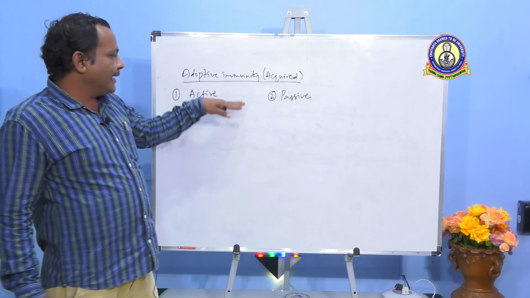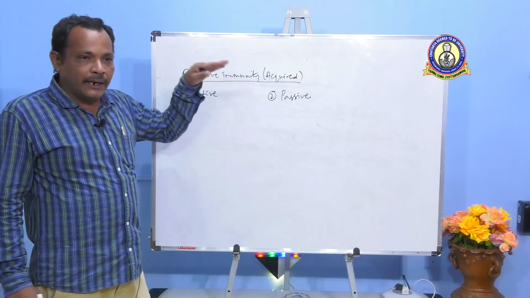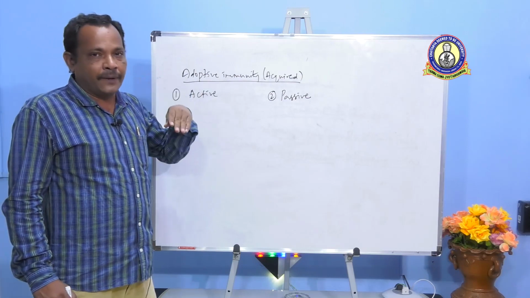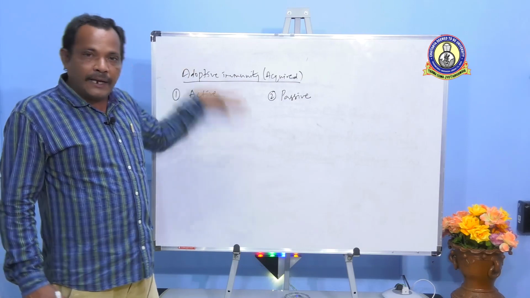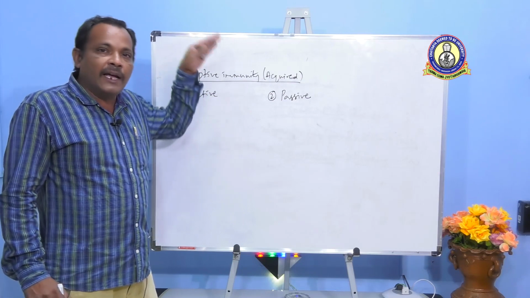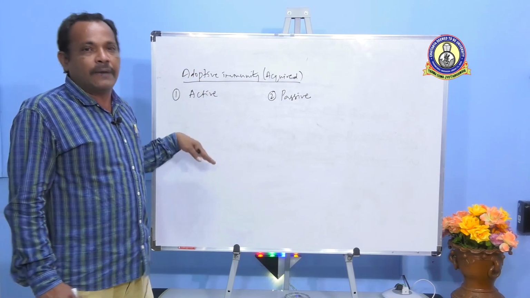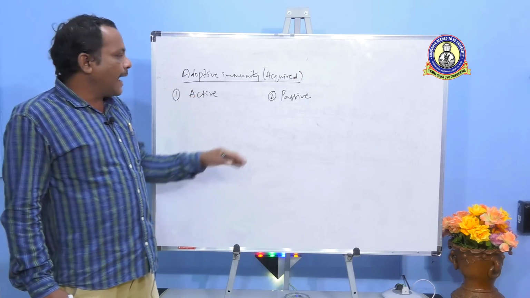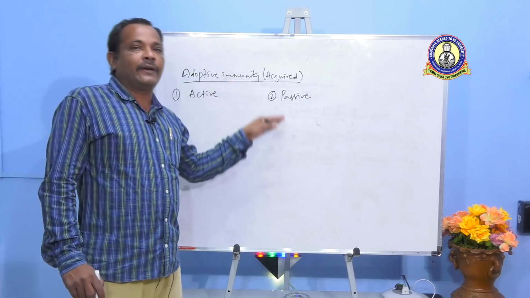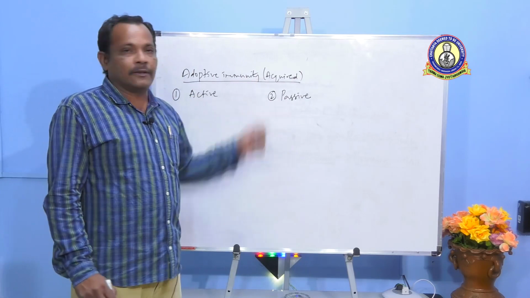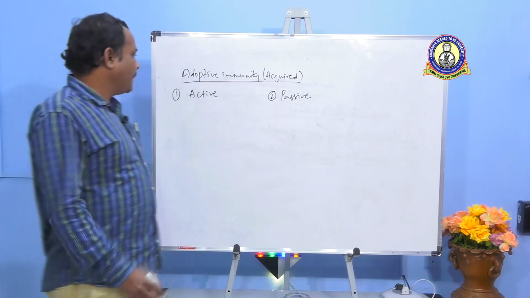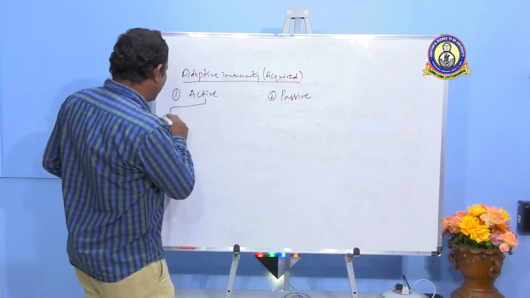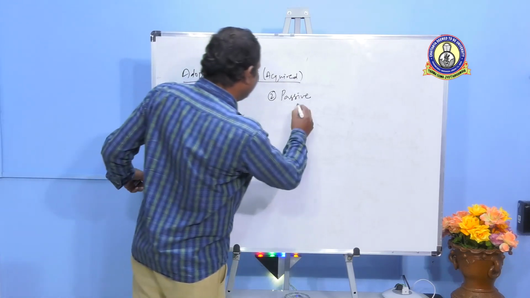As we have said, this acquired immunity is developed by an individual during the course of his lifetime, and if he is developing that immunity with the involvement of his own immune system, then it is called active type of immunity. And when there is no involvement of host immune system, then it is called passive type of immunity. Both active and passive are of two types: natural and artificial.